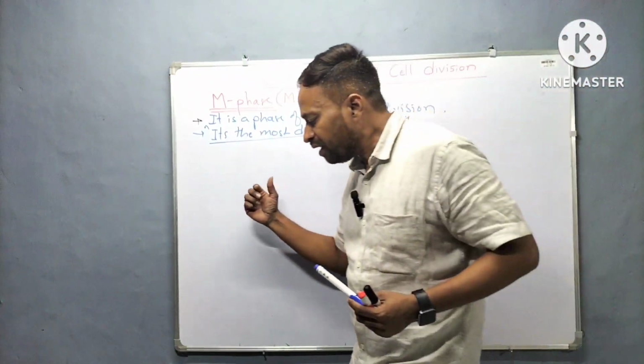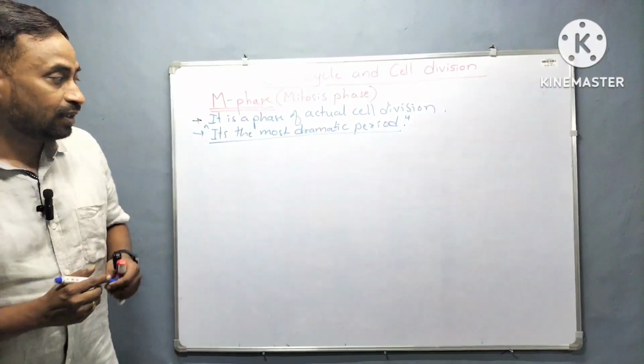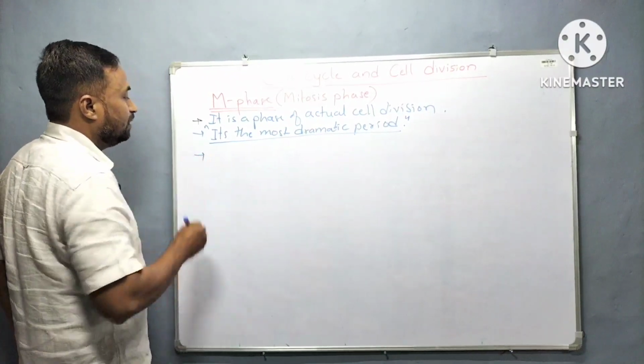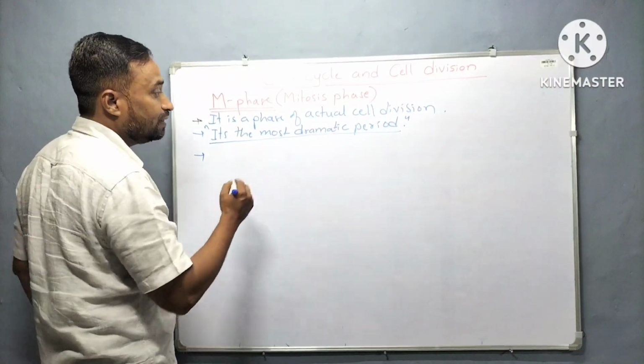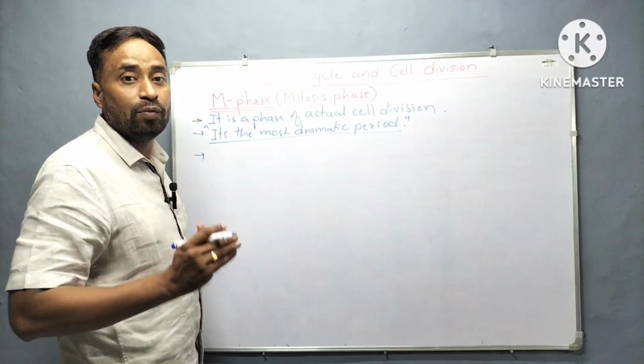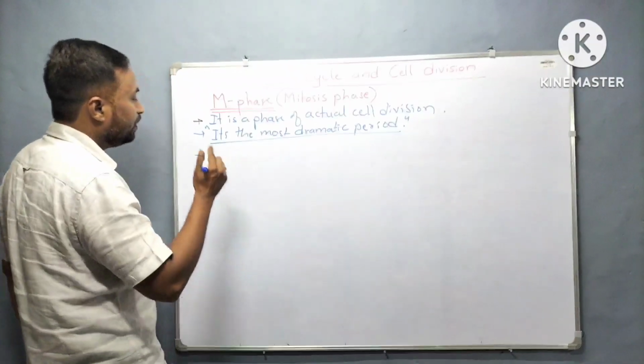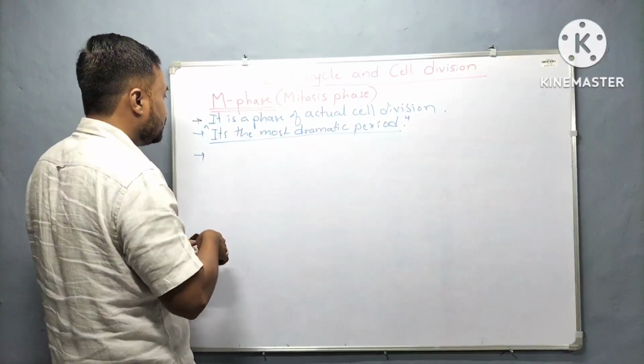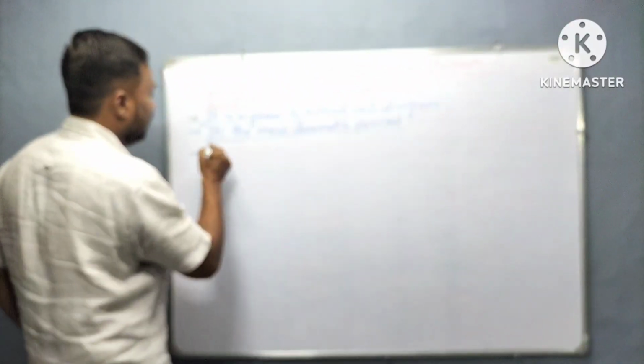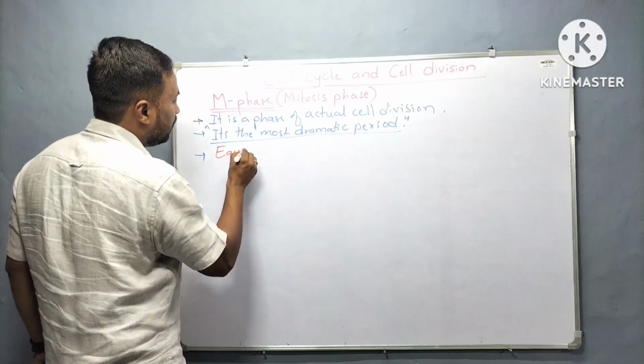Then here, a daughter cell receives the same number of chromosomes as that of the parent cell. That is why it is also known as equational division.